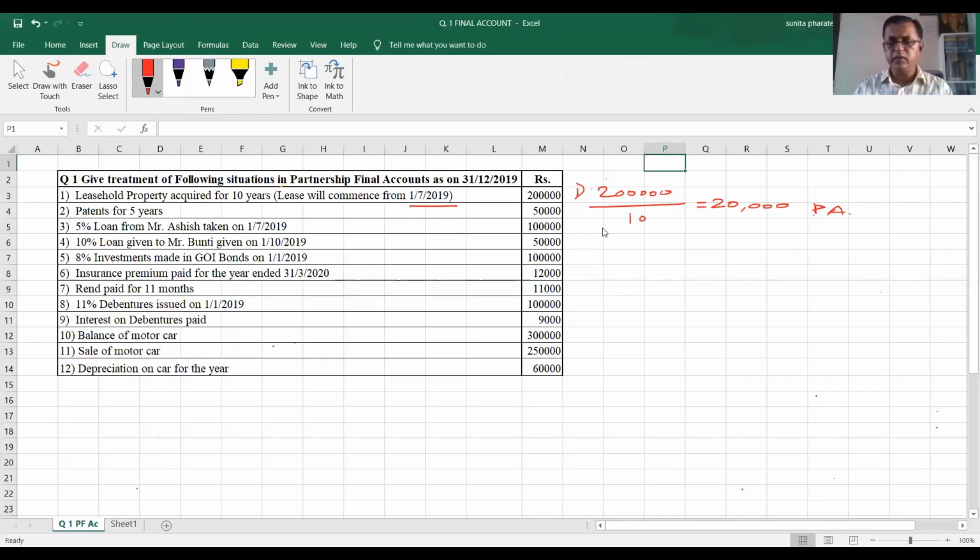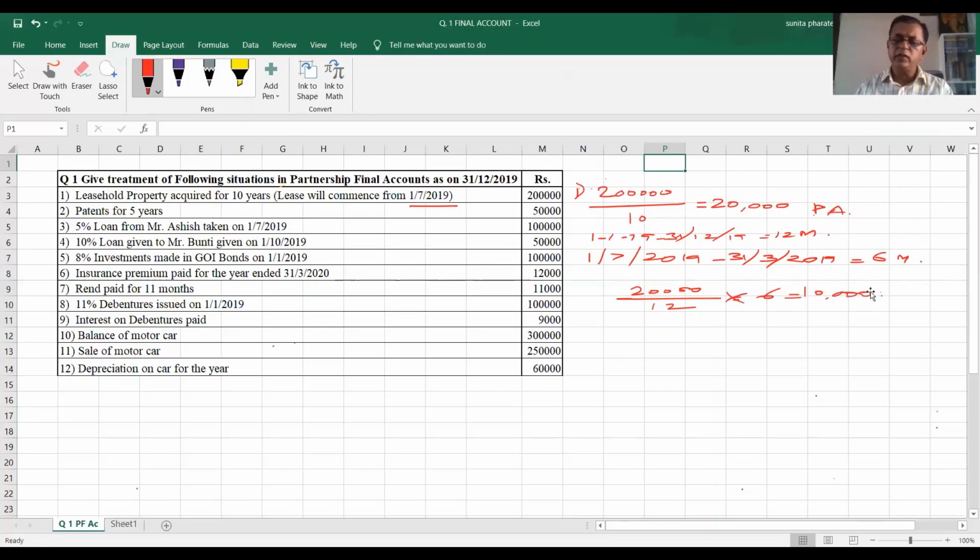If you take the period of 1st January 2019 to 31st December 2019, it will be a period of 12 months. But in our example, it is 1st July 2019 to 31st December 2019, which will be for 6 months. It means if 20,000 is for the whole year, what will it be for 6 months? It will be 10,000 rupees.